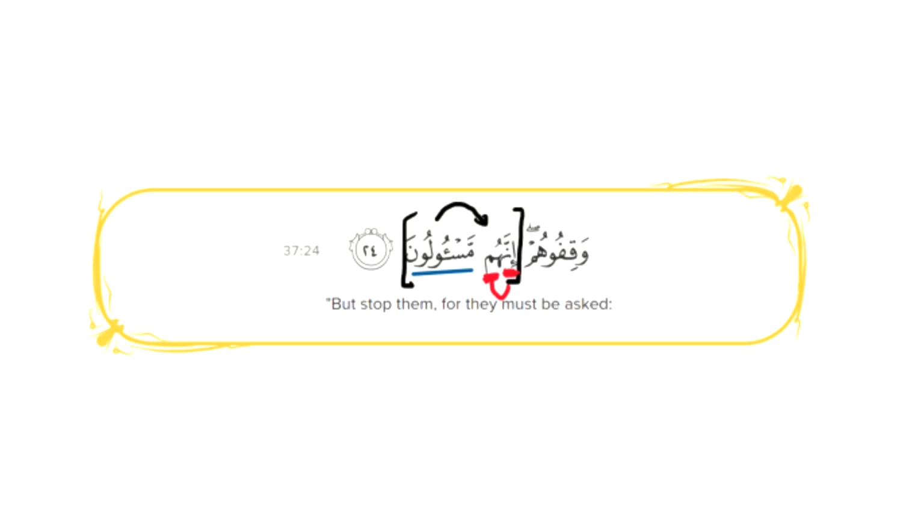So this is a complete jumla ismiya. Innahum mas'ulun. Indeed, they are those to be questioned, right? It's an ism, it's after the mubtada, it's in a state of rafa, right? It's marfu'. We know that mas'ulun, for example, would be in the state of rafa, whereas mas'ulina would be a clear identification that this ism is either in the state of nasb or jar, right? And with that, we complete this lesson on using inna and its ism as the mubtada.